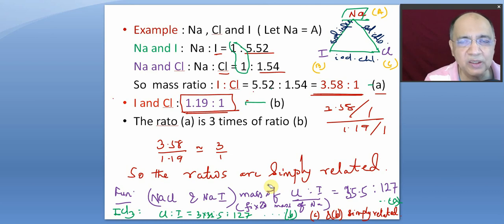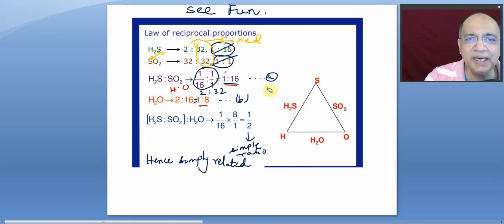How historical can it be, and how much honor those scientists, Dalton, Richter, Proust, Lavoisier, they commanded from humanity at those times. And this example I have copy pasted from some Google source.